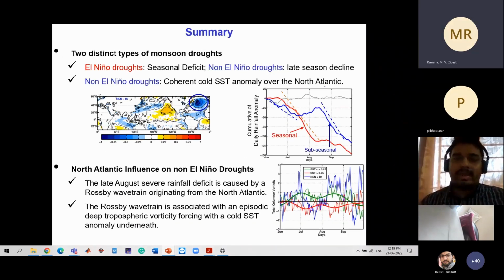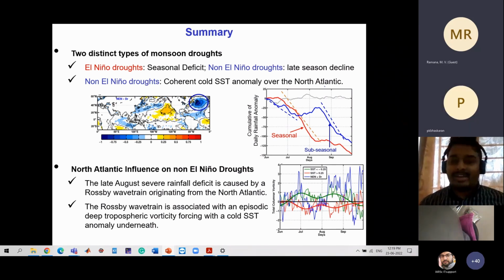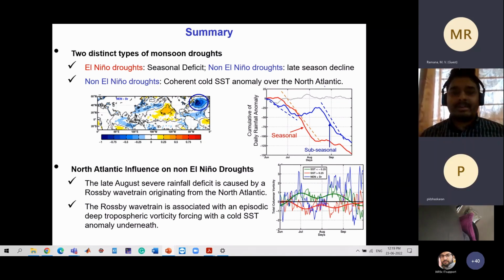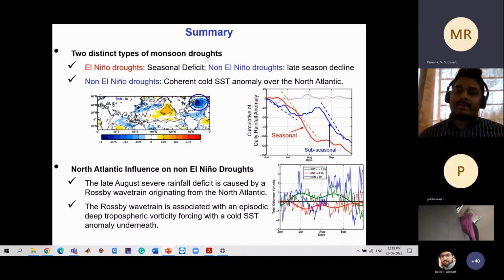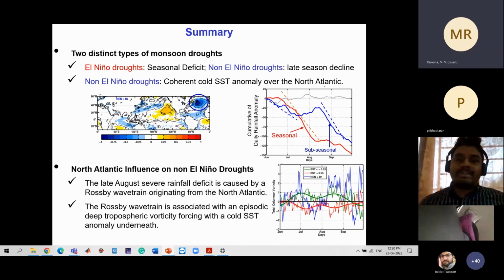Actually, I haven't shown that part here. There are years where SST was cold, but we didn't have a drought year, so it is not always true. That was my next part of the work, because I'm trying to understand the teleconnection between these. You're correct, not all cold SST years lead to a deficit over India. That is true. That was the second part of my work, which I haven't shown here.